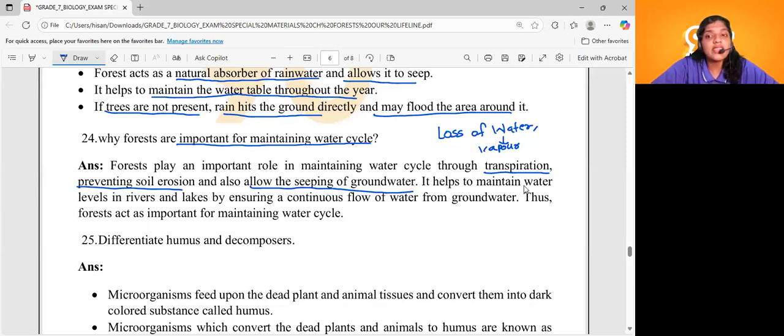It also maintains water levels in rivers and lakes by ensuring the continuous flow of water from groundwater, right? Very, very important point. Thus, forests play an important role in maintaining the water cycle. Very, very important question. Am I clear? Okay, shall we continue?